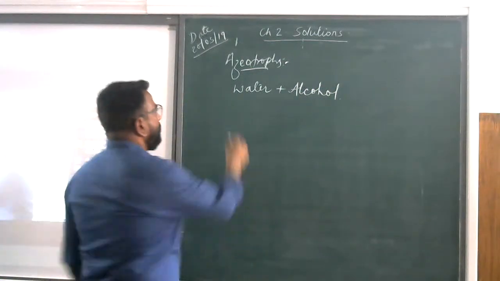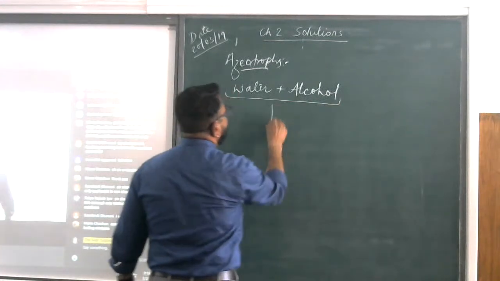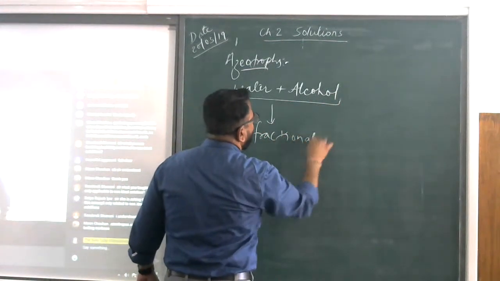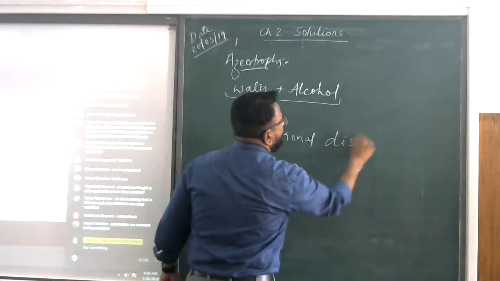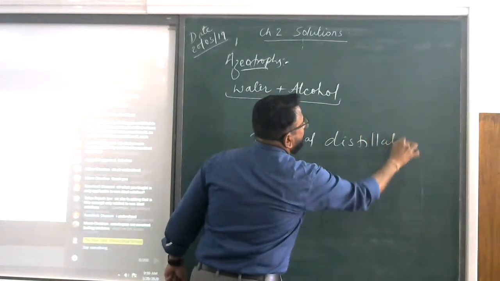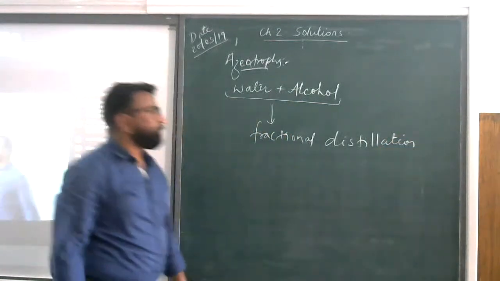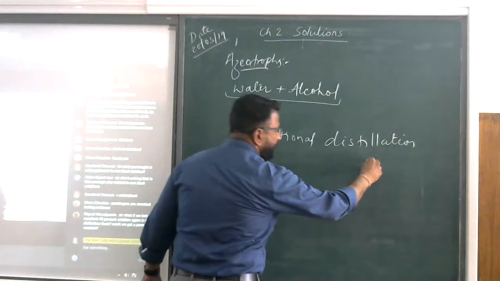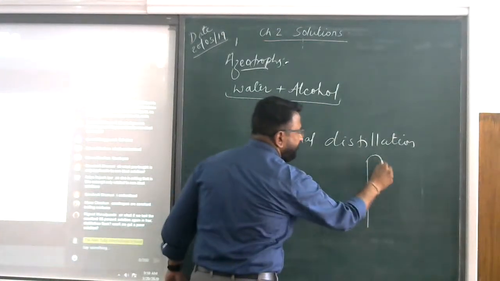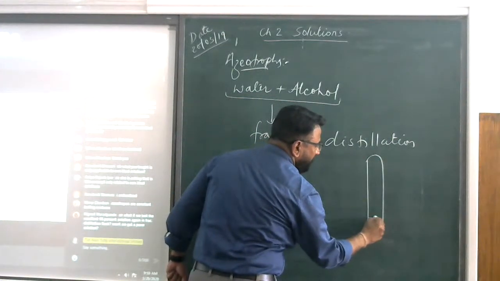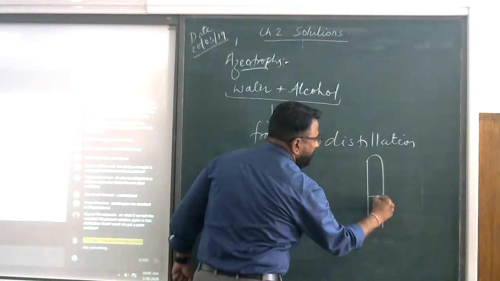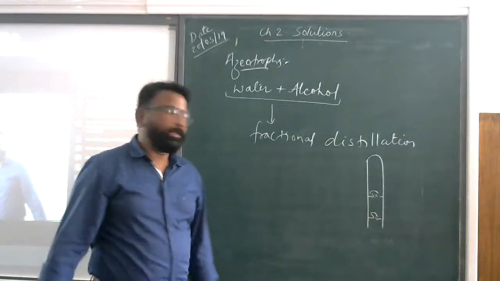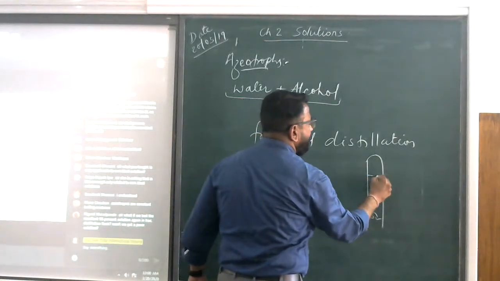This is the mixture, and we have to separate it by fractional distillation. I told you that when you take this fractional distillation column, suppose two columns are there, or maybe three columns may be there.